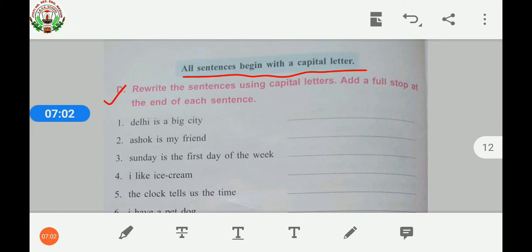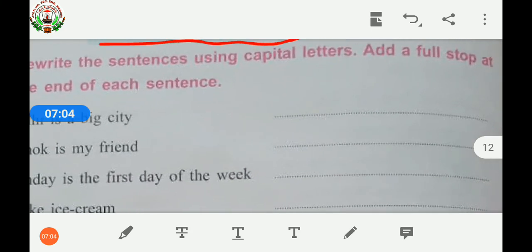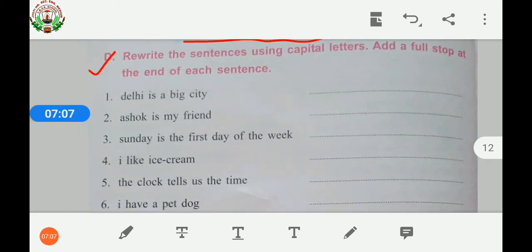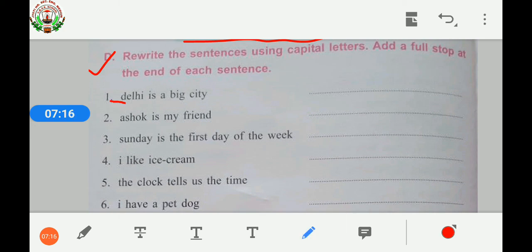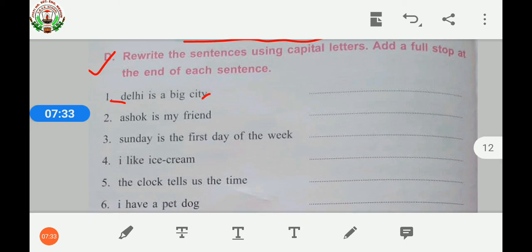My dear children, what do you have to do here? This is a sentence. Delhi is a big city. For a complete perfect sentence, the first letter should always start with a capital letter and it should always end with a full stop. But in this group of words, the first letter is in small letter and there is no full stop at the end of the sentence. So, to make it a perfect sentence, we have to start the first letter with a capital letter and at the end of the sentence, we have to put a full stop.